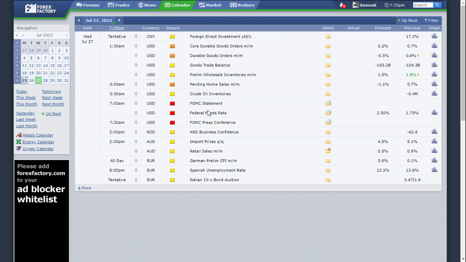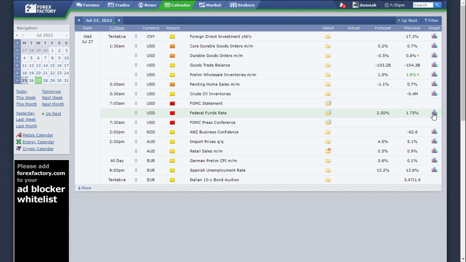Of course, they will increase the federal fund rate more than the previous one. This is the previous rate, and I'm expecting it will increase up to 3%. The forecast is 2.5, but I'm expecting 3%.